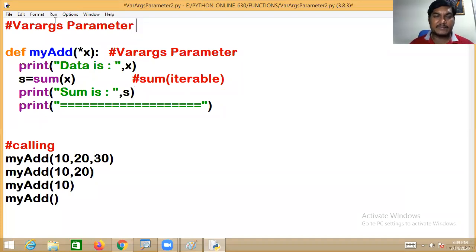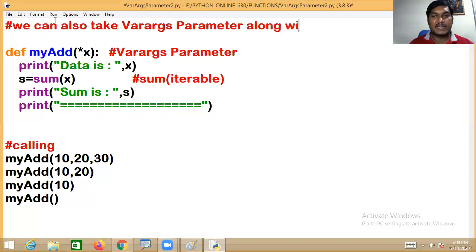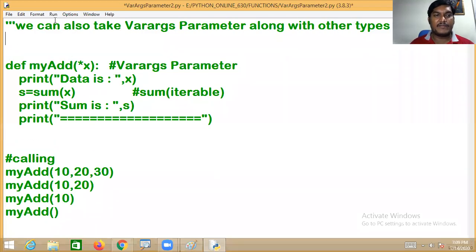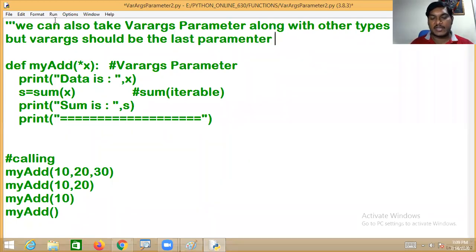We can also take the Varargs parameter along with other types of parameters, but Varargs should be the last parameter. This point you need to understand.